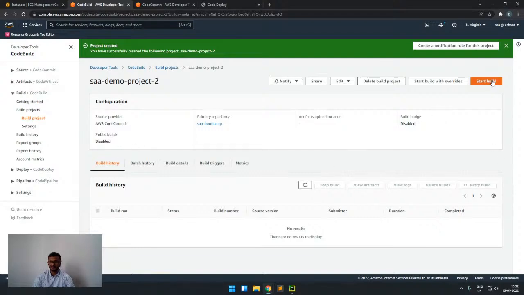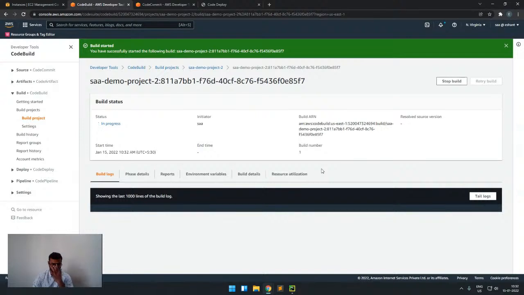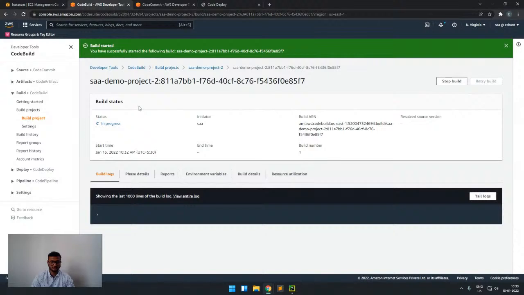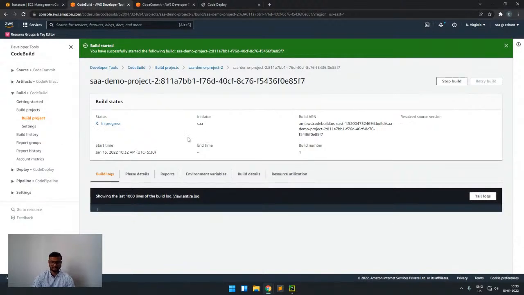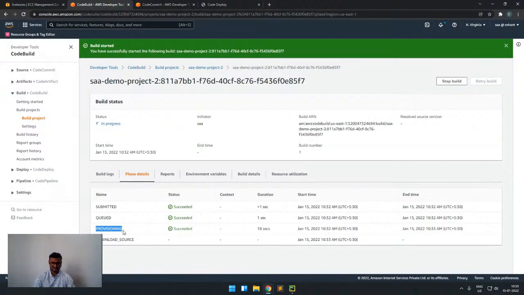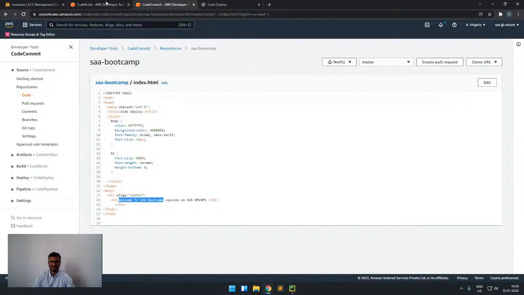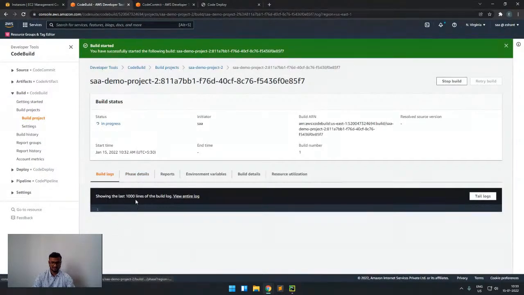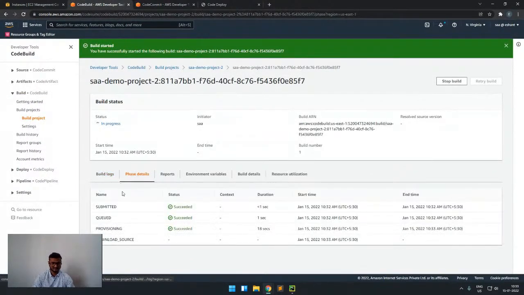So now we will start a build. Since we have not integrated this with CodePipeline, we have to manually trigger it. But once we add this to CodePipeline, it will get triggered automatically. We have this phase part where we will see all the phases that we have configured in the build spec file. Currently we can see that it is submitted, queued, and the Docker container is getting provisioned. The Docker container got provisioned in 18 seconds. Now it is downloading the source code from the source, which is AWS CodeCommit in our case. And here we will see all the logs when it starts running.